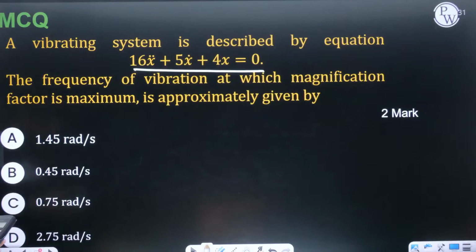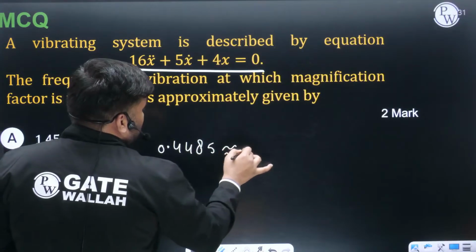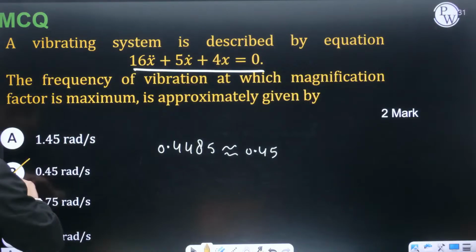Which option is correct? 0.4485. Can I write 0.4485 approximately as 0.45? Which option? Option B, Bombay is correct.